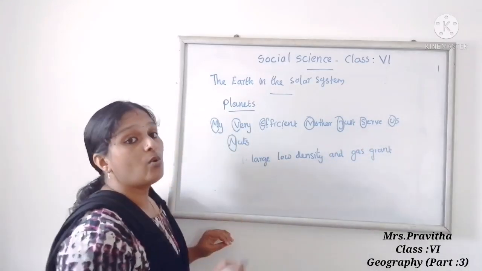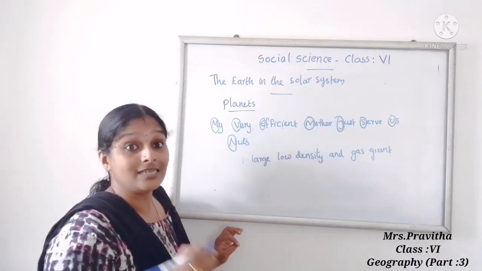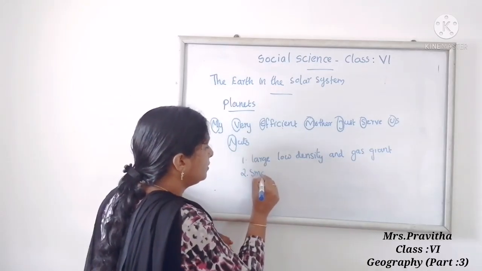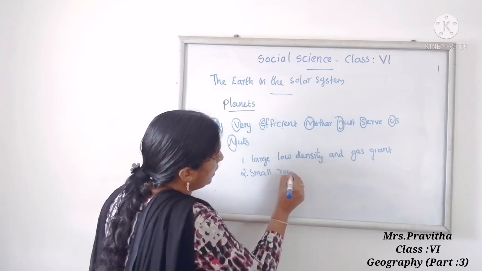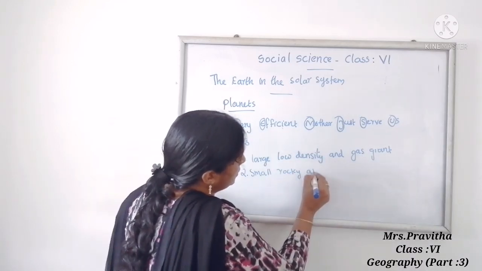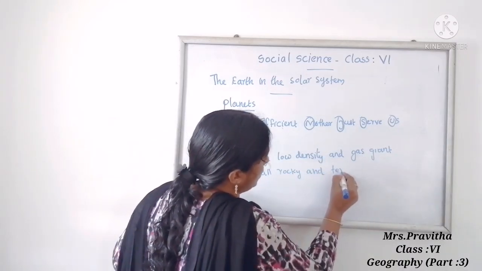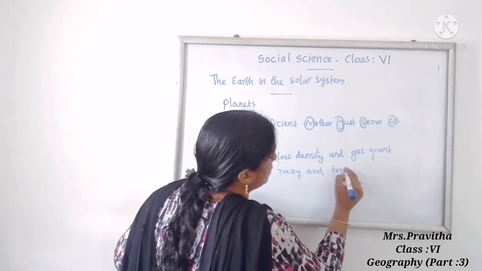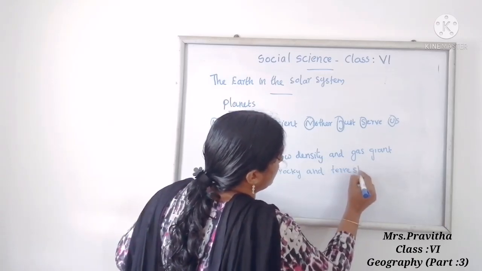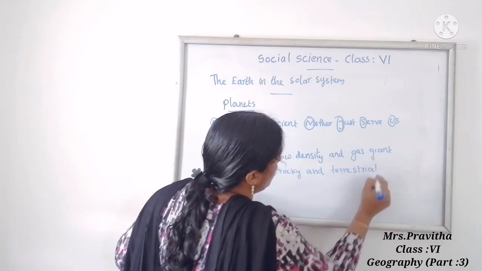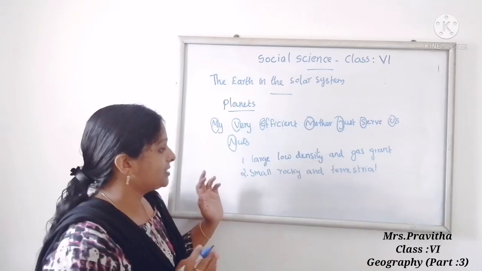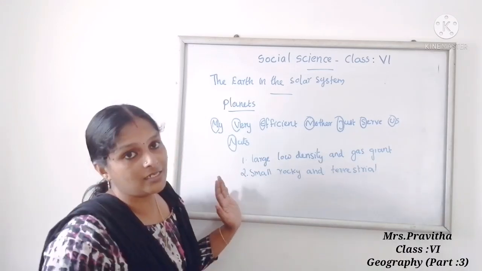Second one, small, rocky and terrestrial. So first one, large, low density and gas giant. Second one, small, rocky and terrestrial.